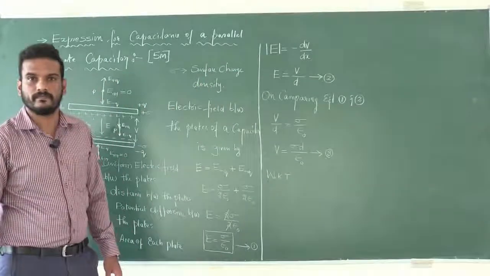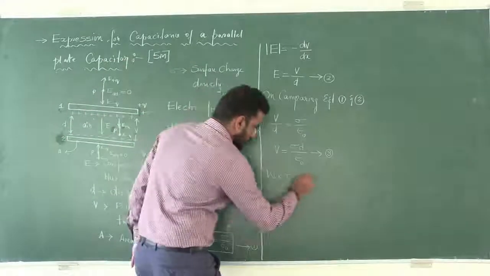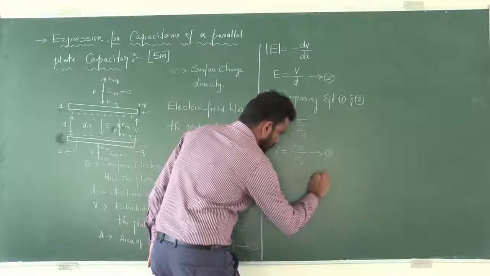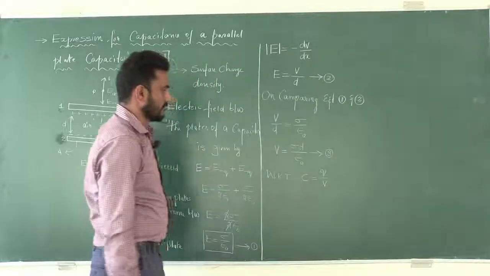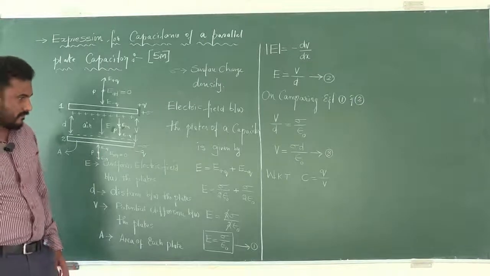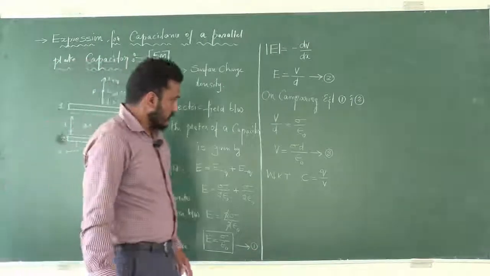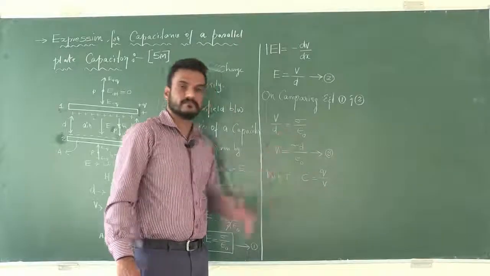And what do we know? Capacitance of a capacitor. What is the mathematical expression? C is equal to Q by V. Correct, no? So here in the place of V, I can substitute this value.